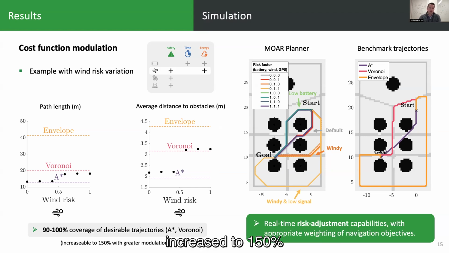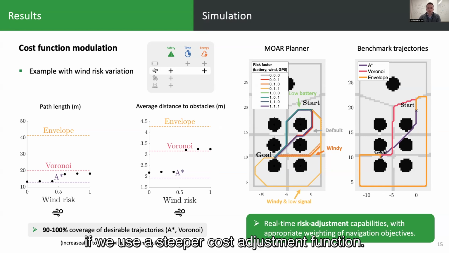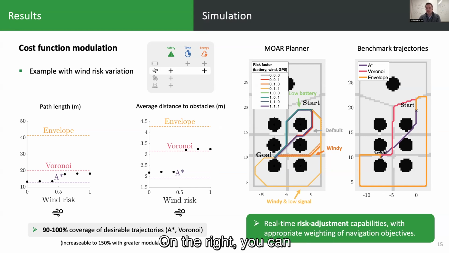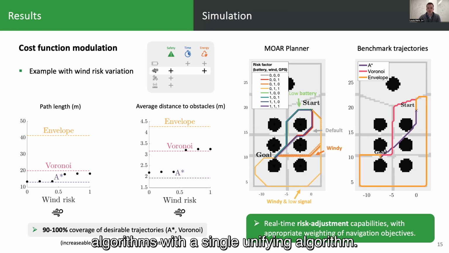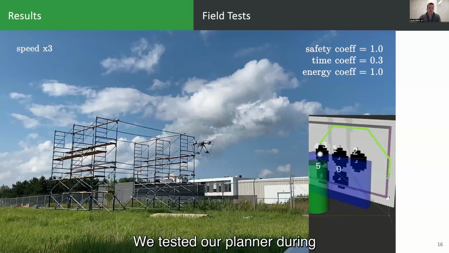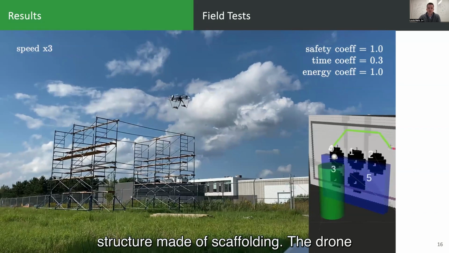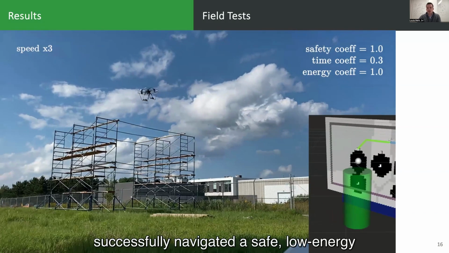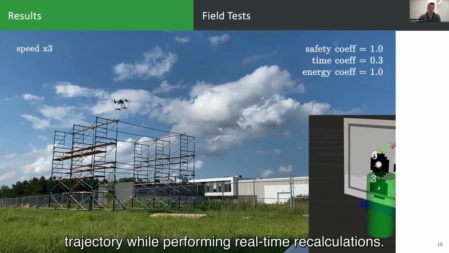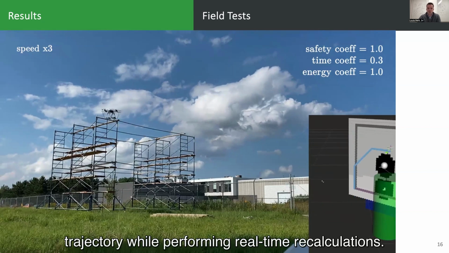This range can also be increased to 150% if we use a steeper cost adjustment function. On the right, you can see examples of trajectories with different risk indices. These results confirm that we can cover the whole range occupied by the benchmark algorithms with a single unifying algorithm. We tested our planner during an actual flight around a test structure made of scaffolding. The drone successfully navigated a safe, low-energy trajectory while performing real-time recalculations.